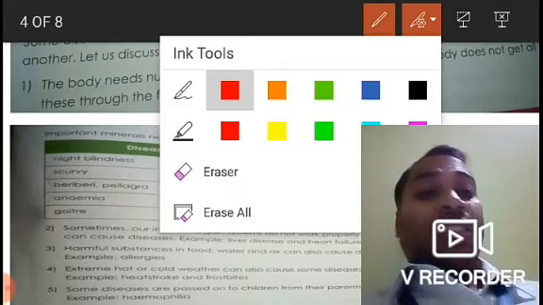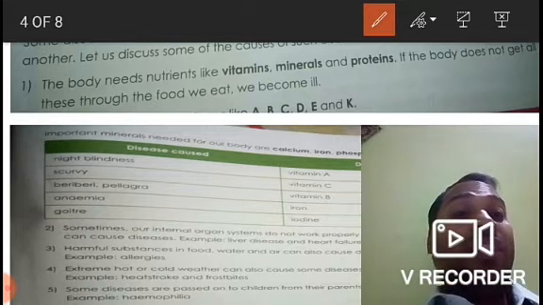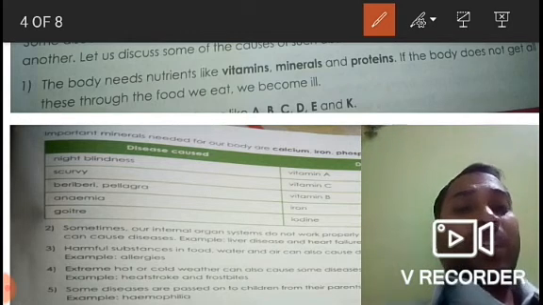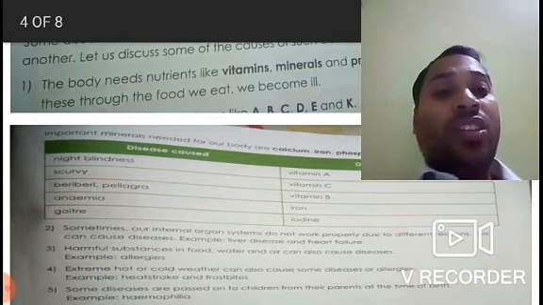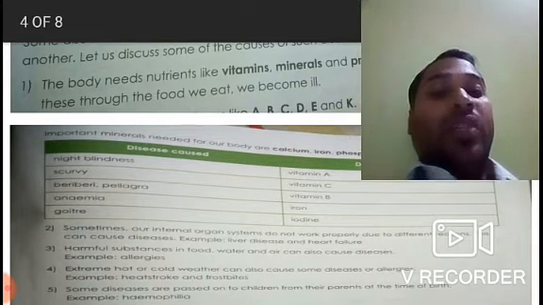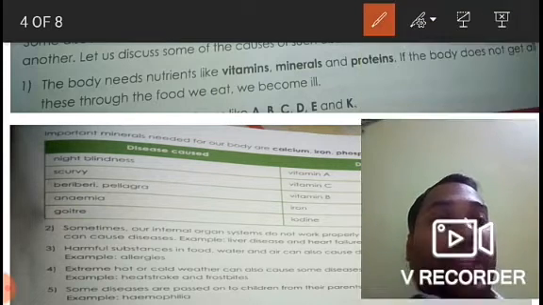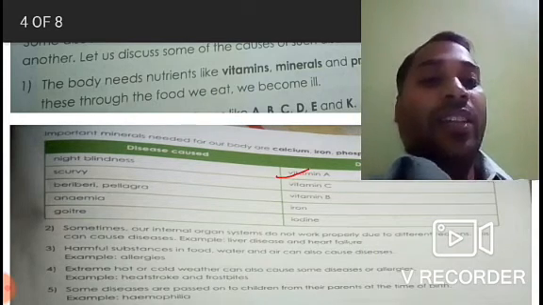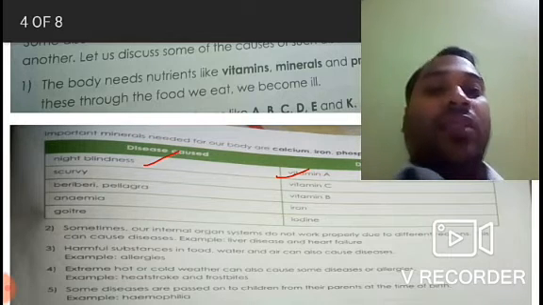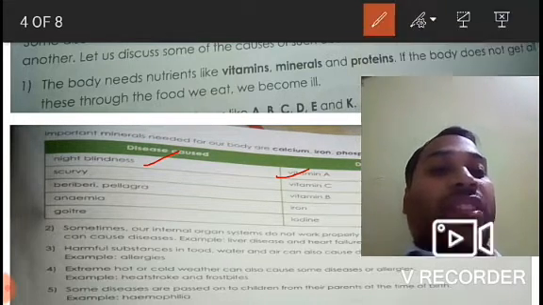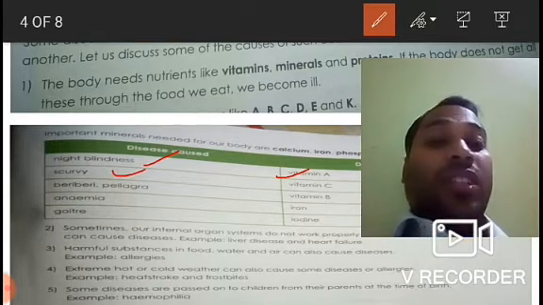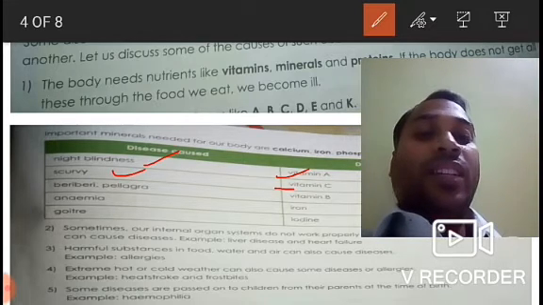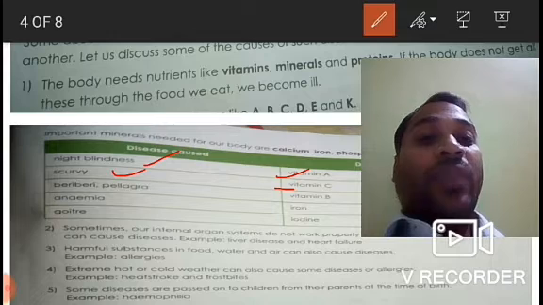Then there are some diseases which are caused when these nutrients are scarce, or less in our body, or sometimes missing in our body. So let us discuss some of the common diseases caused when these nutrients are not present in our body. When we have deficiency of vitamin A, then we may suffer from what? Night blindness. So this disease is caused due to deficiency of what? Vitamin A. Then the next disease, caused due to deficiency of vitamin C, is what? Scurvy. So scurvy is caused due to deficiency of vitamin C.